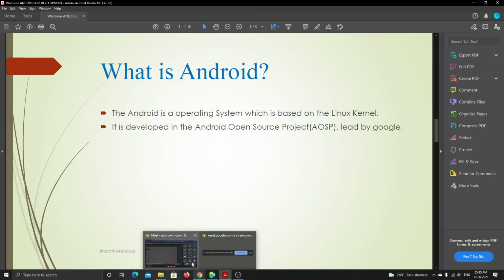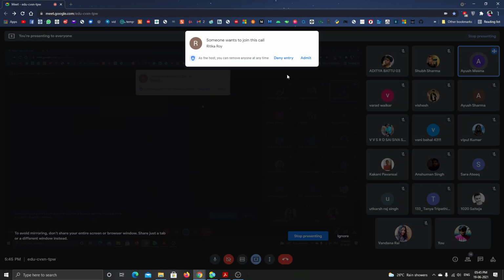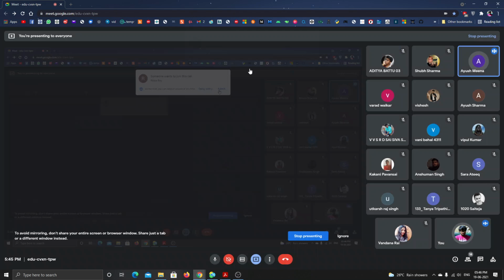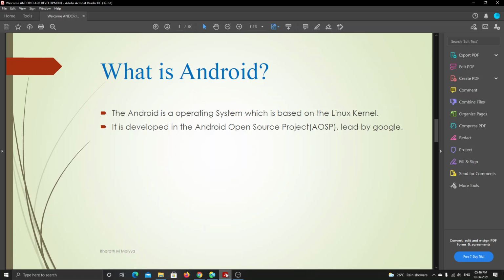Sir, I'm asking whether Android Studio will work on the Windows operating system or not. It works on Windows. The Linux operating system is used for hacking and cybersecurity purposes and all those things. On this basis, Android has been created.